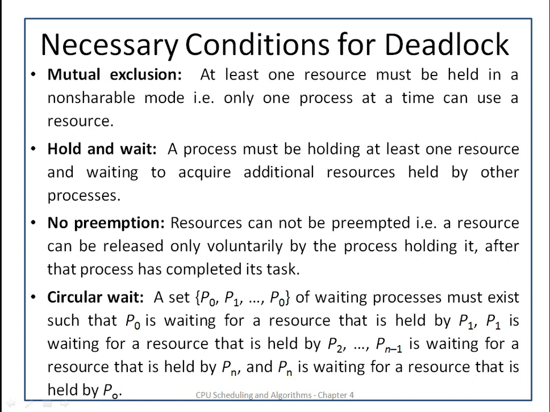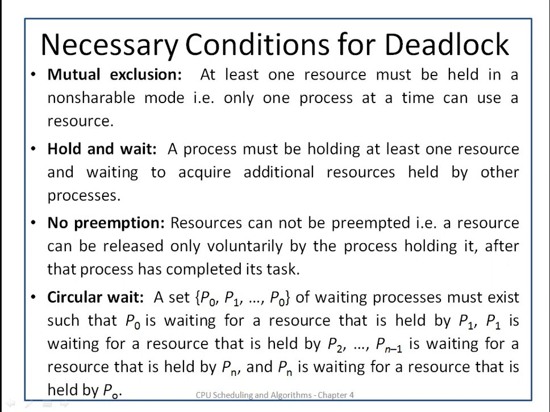The resource will be released by the process which is holding it voluntarily after its completion of use. So the process will release the resources only voluntarily after completion of its task.